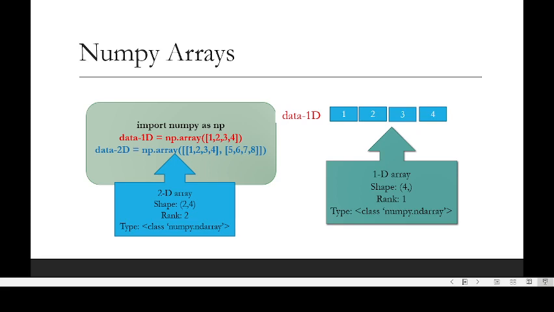Normally rank means the dimension of the array. So the array on the right side has rank 1 because it is a one-dimensional array, and shape determines the elements stored in each dimension. There are 4 elements in the one-dimensional array, and in the two-dimensional array there are 2 rows and 4 columns.